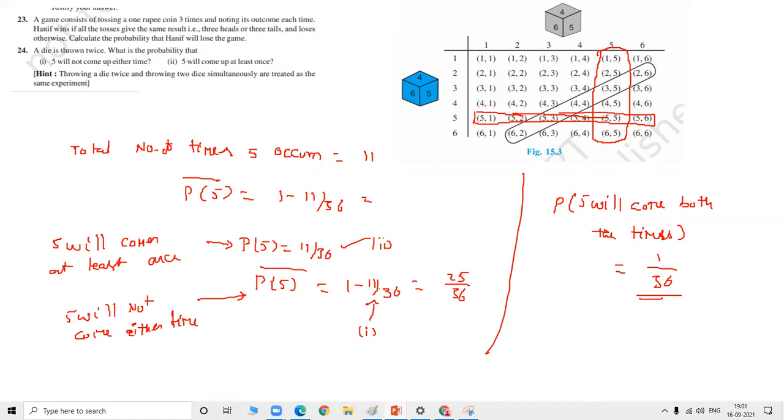What is the probability of getting 1 both the times? Probability of getting 2 both the times. Probability of getting 3 both the times. So 2 digits will occur at a time. There is only one chance, only one combination: 3 comma 3, 2 comma 2, 1 comma 1, 4 comma 4, 5 comma 5, 6 comma 6. So throwing a dice twice, simultaneously, is treated as the same experiment.